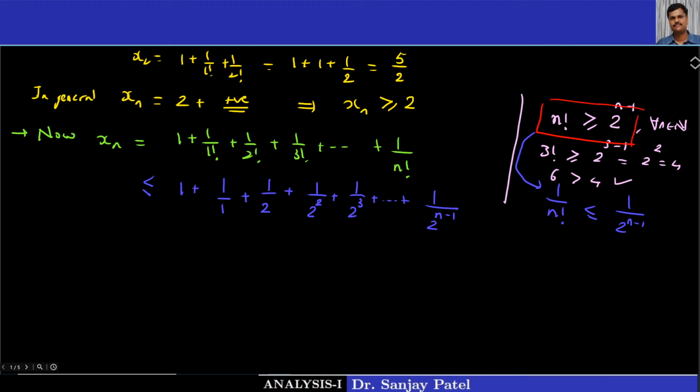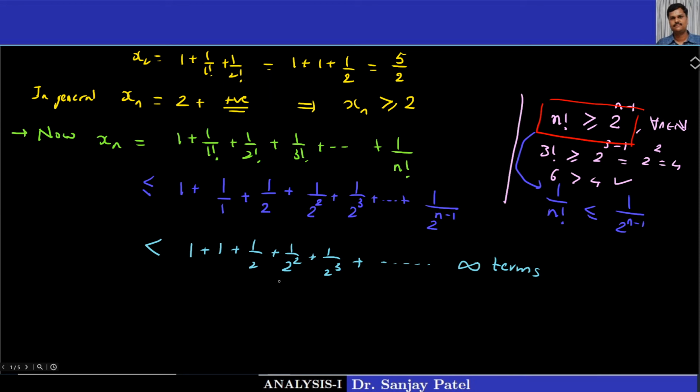Now the next step is to extend this finite sum. There are only n terms in this right hand side. If I keep on adding 1 plus 1 by 2 plus 1 by 2 squared plus 1 by 2 cubed and so on up to infinitely many terms, then obviously this sum is less than that.